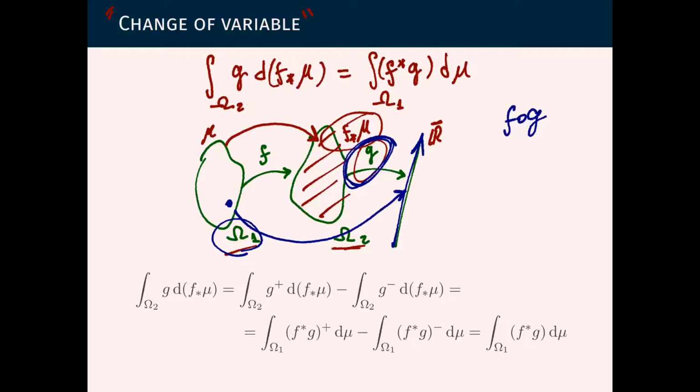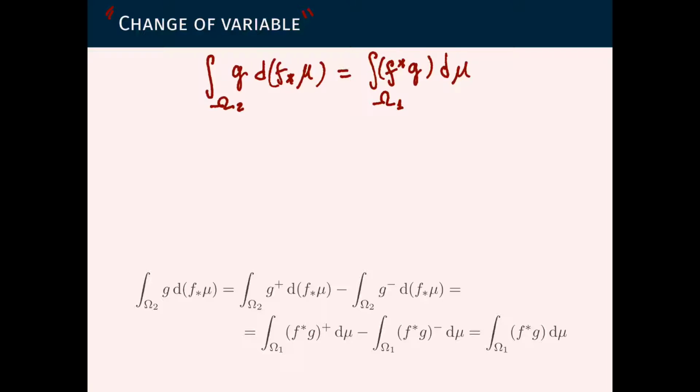So instead of integrating g against the push forward of a measure, we can integrate the original measure against the pullback of this function. This was the statement, and now we give the proof, and the proof will follow exactly the same pattern.